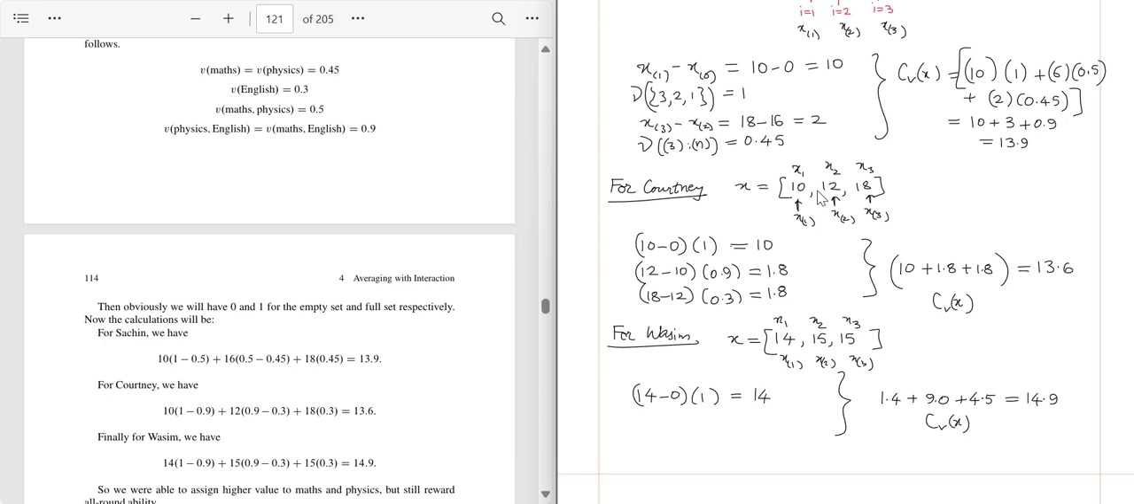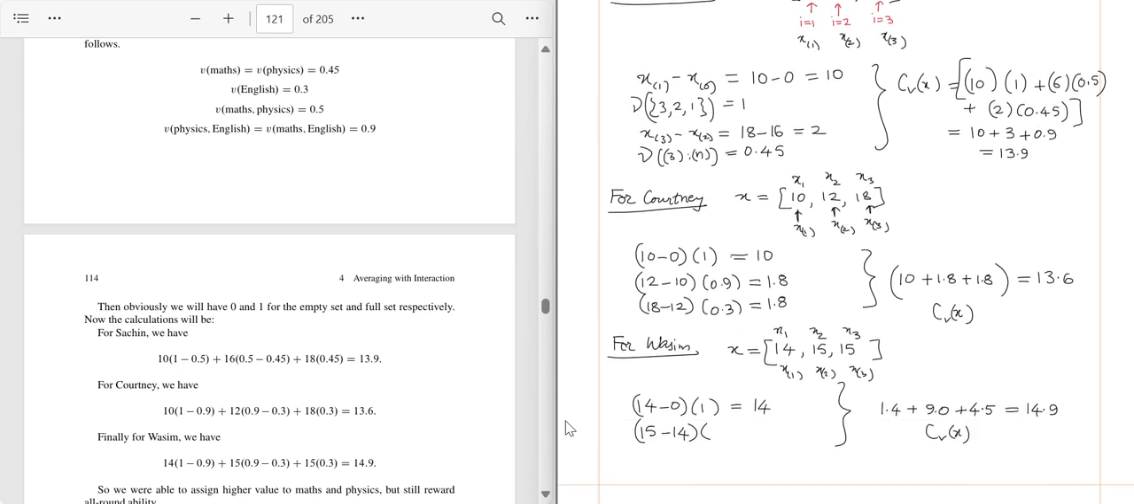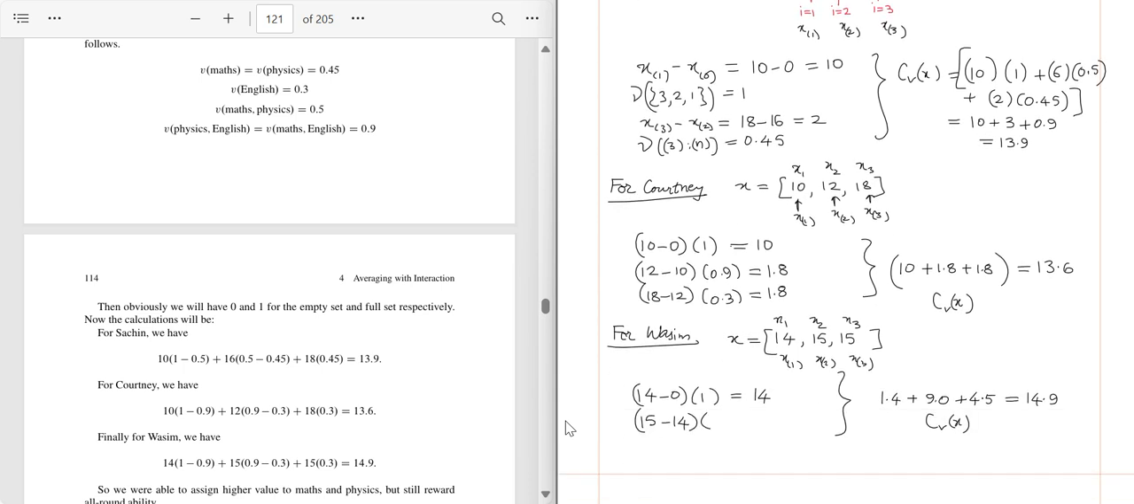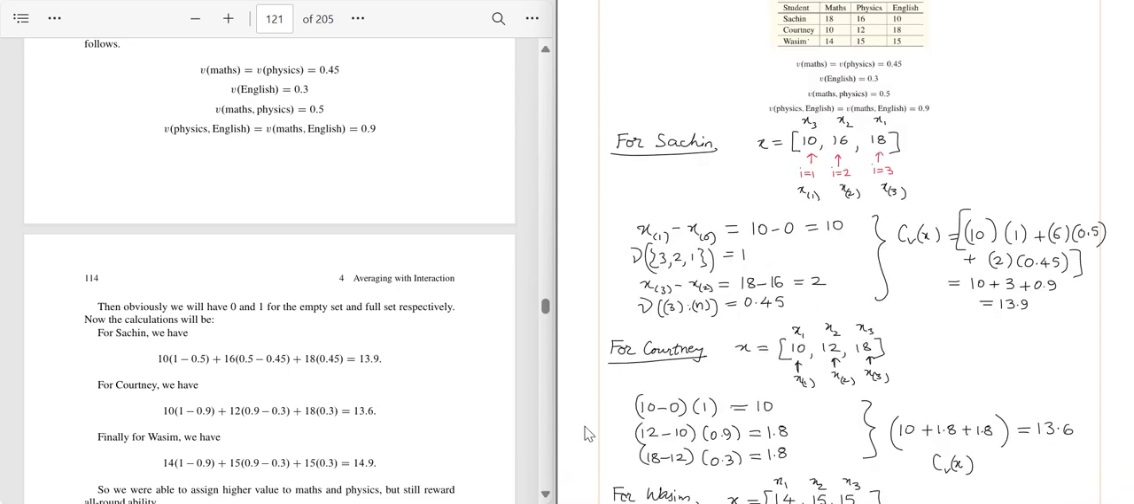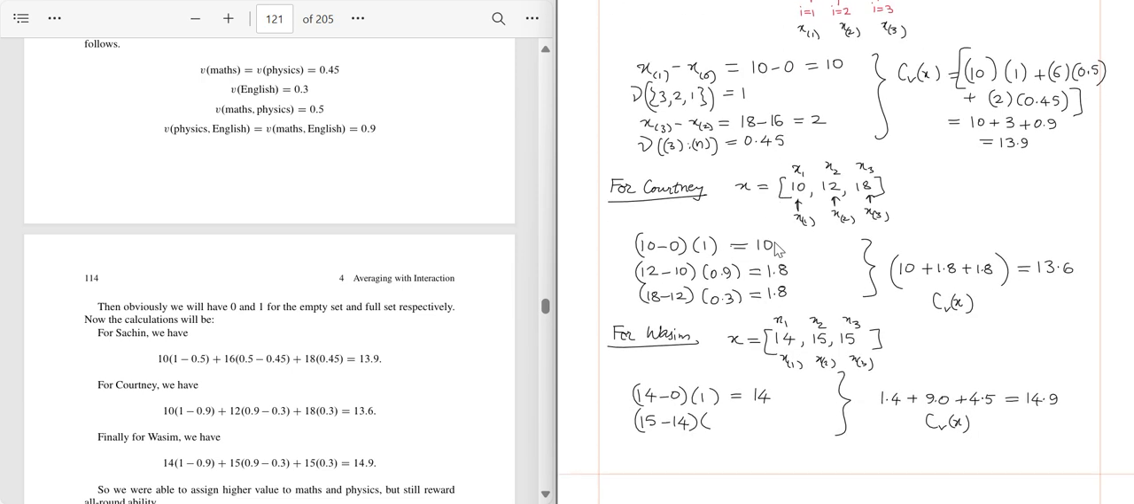And the second term is xi minus xi minus 1. So in this case x2, 15, minus x1, 14, multiplied by the fuzzy measure of 2 to n. The second term after rearranging is 15 because there was no rearrangement required. The third term is also 15. So 15 he scored in physics and English, and the fuzzy measure for physics and English is 0.9. So 15 minus 14 is 1. 1 into 0.9 is 0.9.